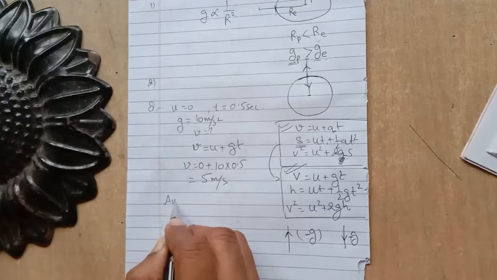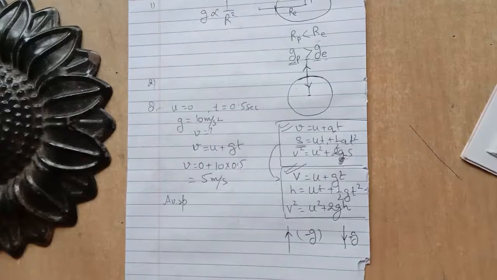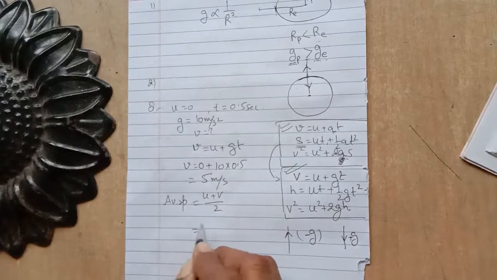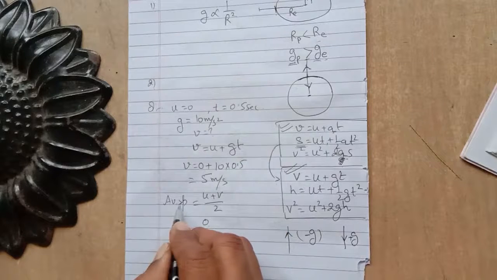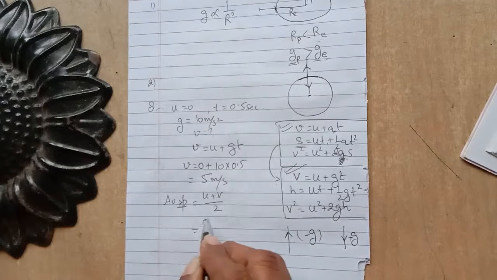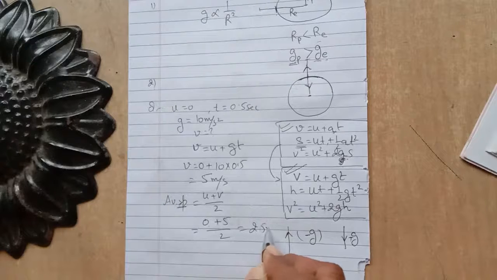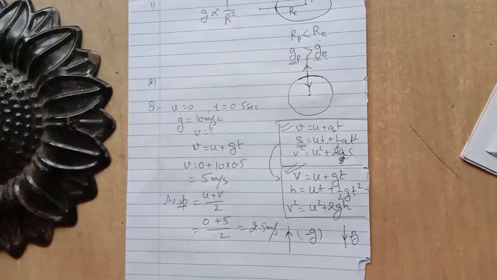Again in the second part you have to find the average speed. For this, you can use the formula (v plus u) upon 2, initial plus final velocity divided by 2. Speed means velocity here. So u is 0, v is 5, upon 2. So 2.5 meter per second is the average speed, the average velocity of the car.